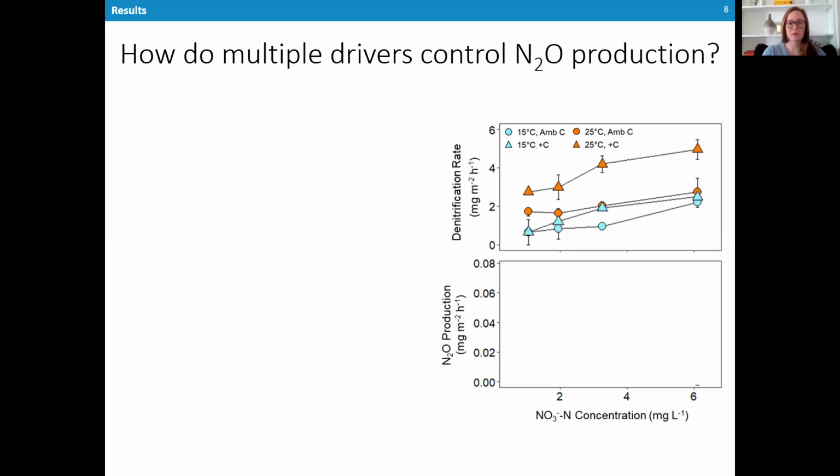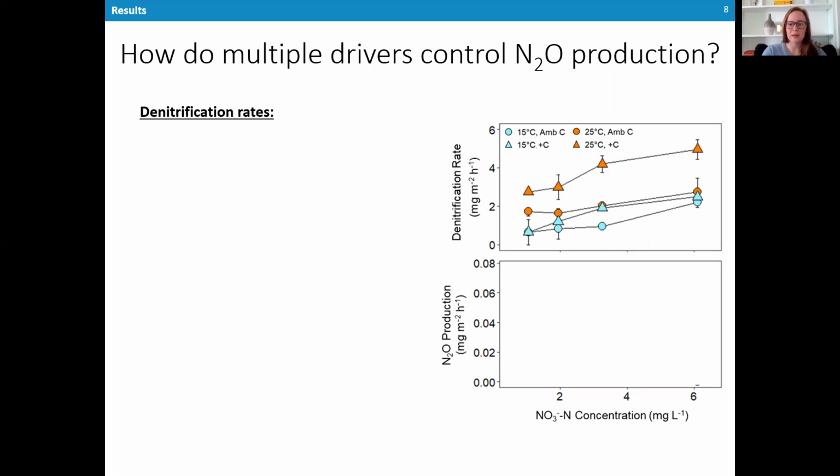So to jump into some results, let's first talk about how multiple drivers influence N2O production. I'm showing you denitrification rate here in the top panel, N2O production on the bottom panel across a nitrate gradient on the x-axis. Color represents temperature, where orange is 25C, blue is 15C, and then the shape represents the carbon treatment. Circle is ambient, triangle is plus C.